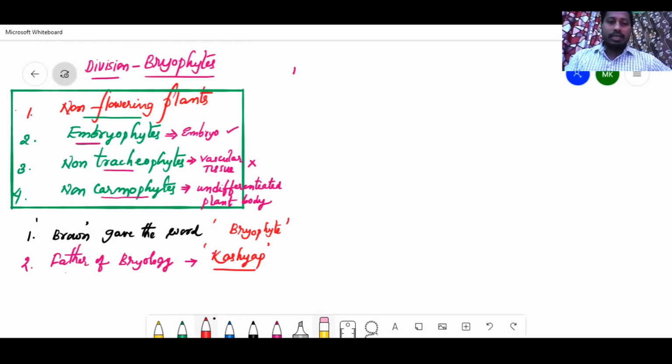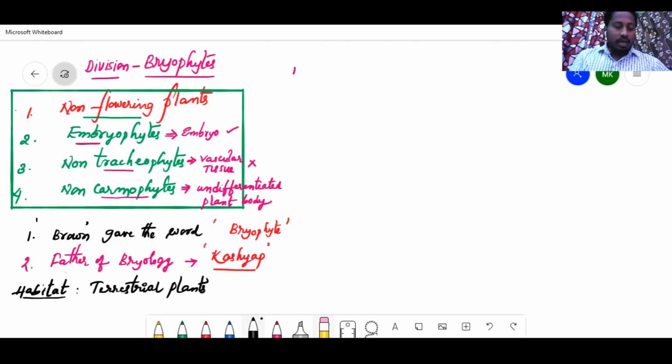Now, what is the habitat, where do they grow? Mostly they are terrestrial plants, and they grow on damp soil and rocks.